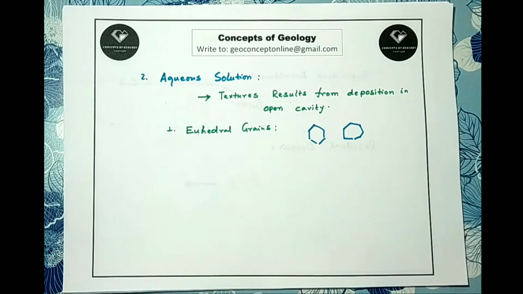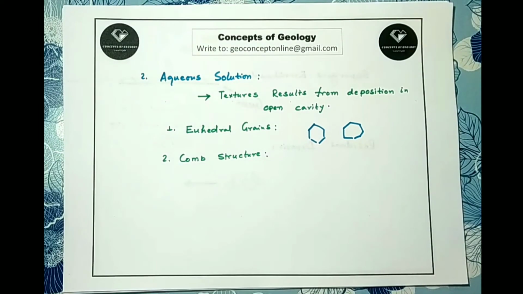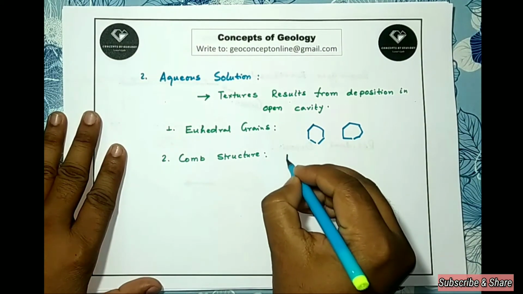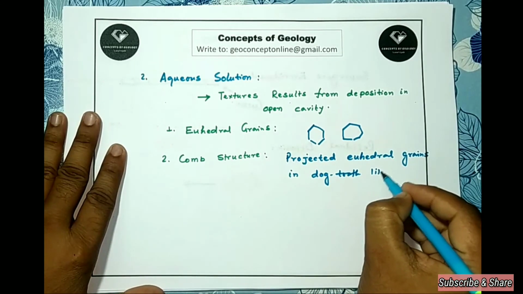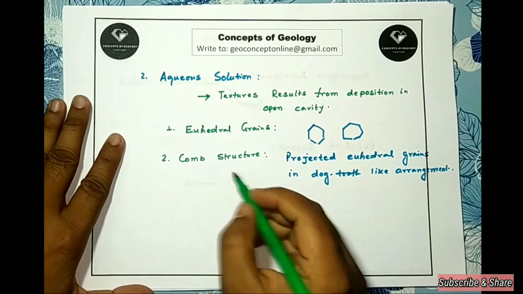The second structure is very interesting, which is called a comb structure. This is very common in hydrothermal deposits, where the minerals grow outward from the fracture wall and show a dog tooth or comb like appearance. So these are outward projected growths of early formed euhedral grains, a dog tooth like arrangement. Suppose the appearance may look like this.